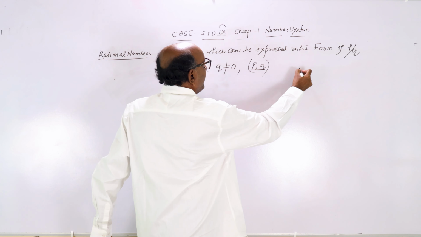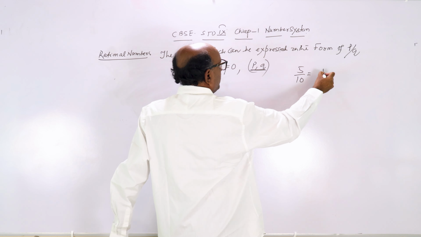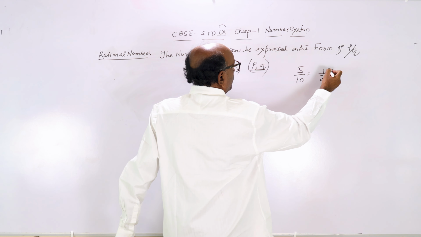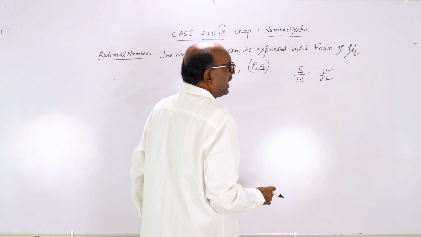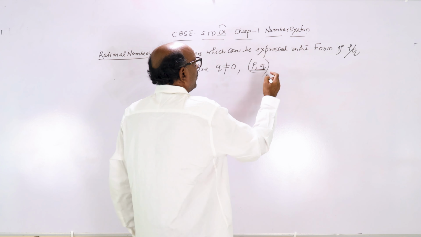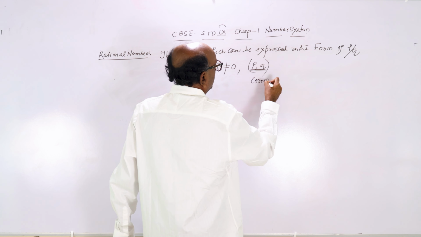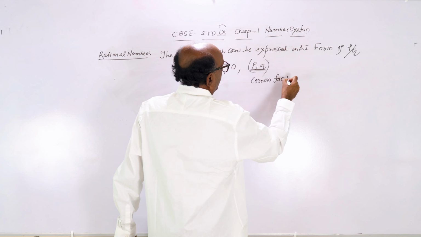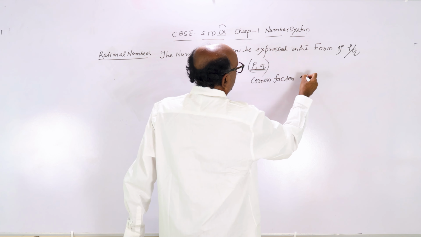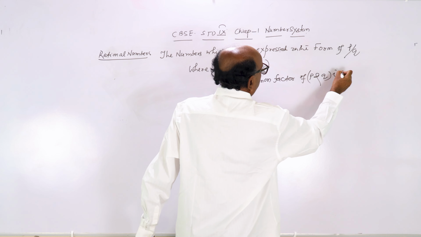Suppose 5 by 10. Convert into simplest form, 1 by 2. So here the common factor of 1 and 2 is 1. So p and q are co-prime, or the common factor of p and q is only 1.